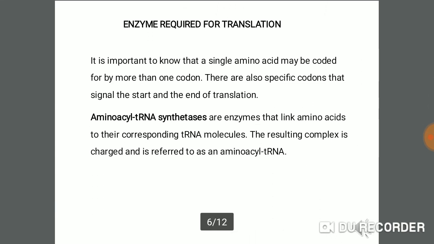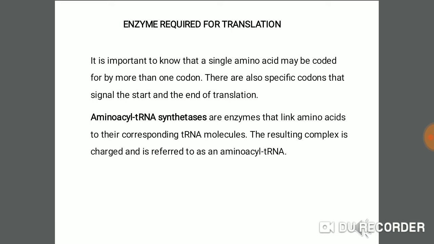Then we have to learn about the enzyme required for translation. The enzymes are aminoacyl tRNA synthetases. What is the function of these enzymes?